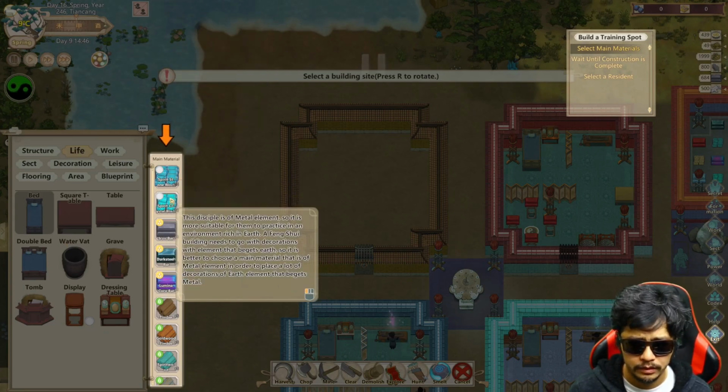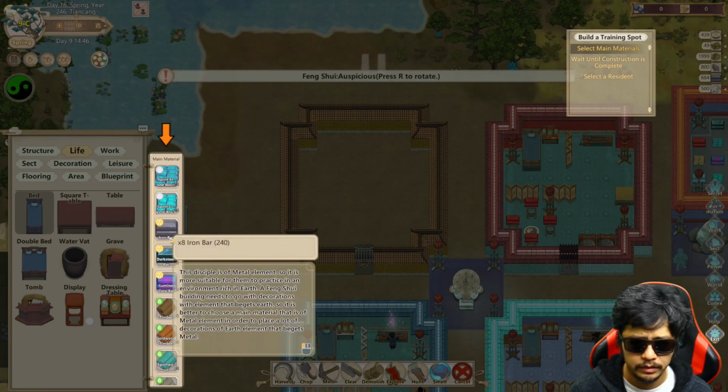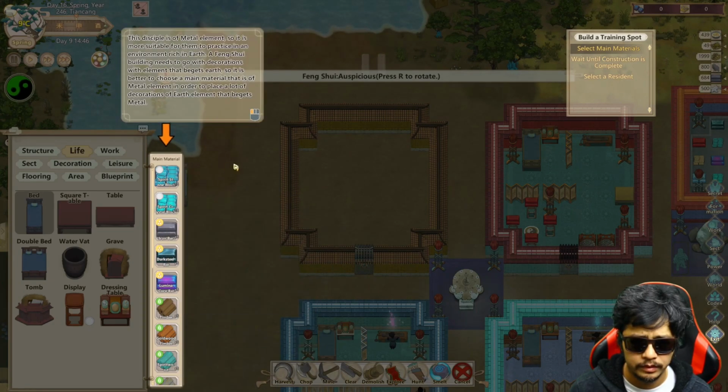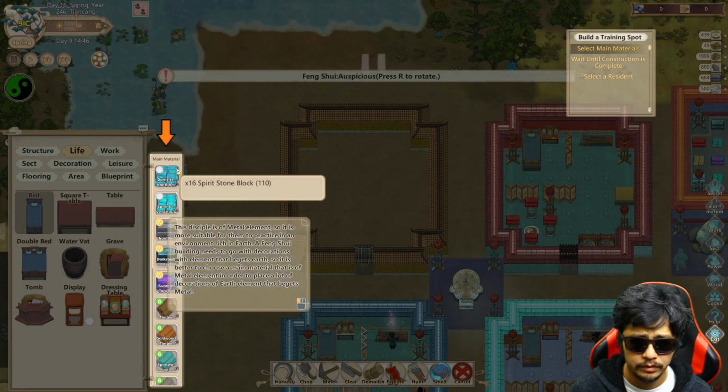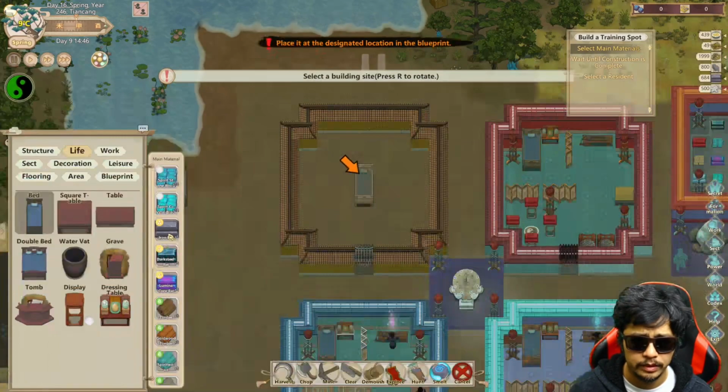Okay. Spirit stone, crystal iron. Iron bar.